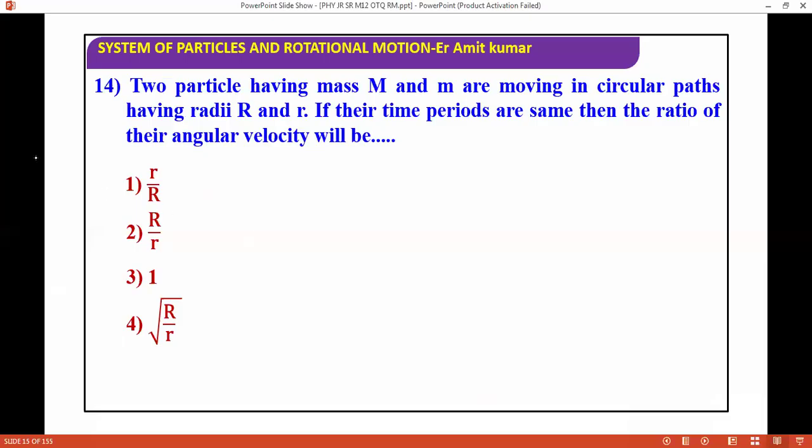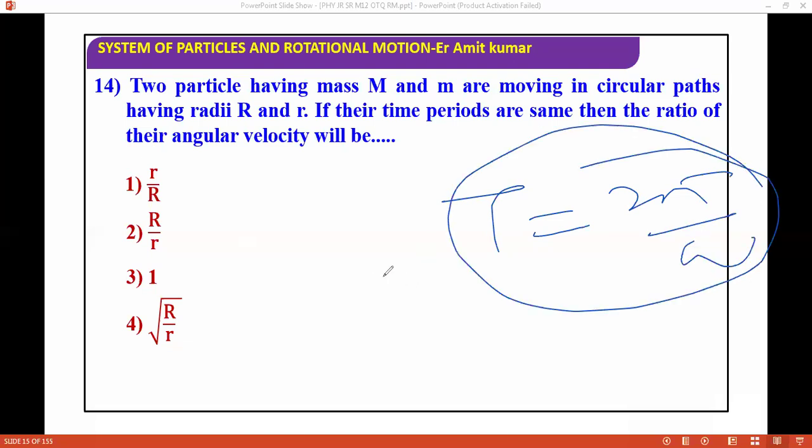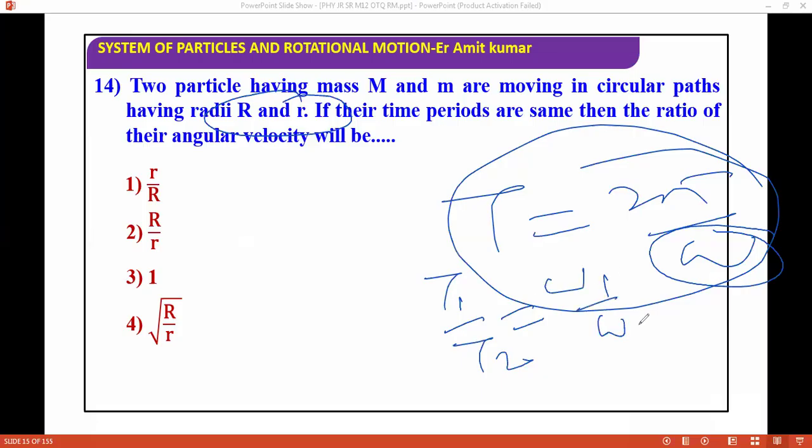So if you see T1 by T2, and if the time period is the same, then omega 1 by omega 2 is 1. That's all.